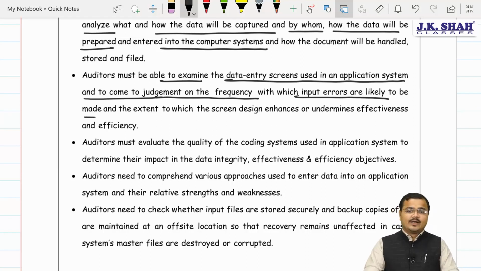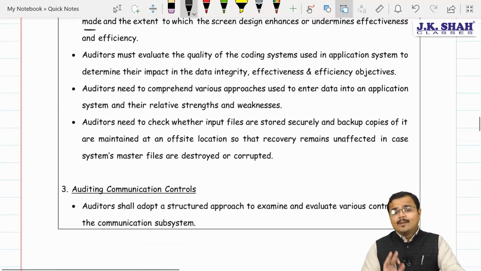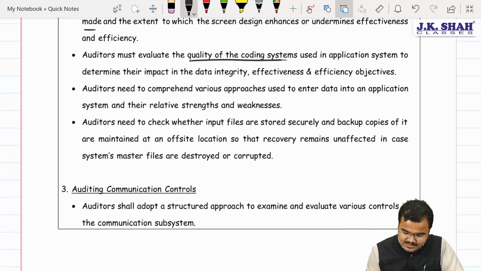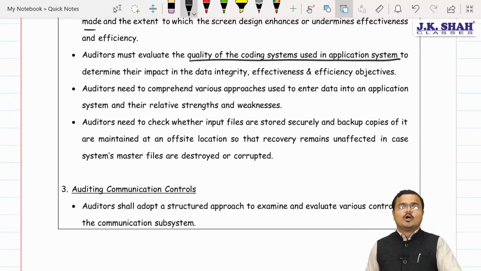Okay. Yes sir. So data entry will also be checked. Yes sir. Further, chartered, very important one. The quality of the coding system used in the system must be checked in the application to determine what?